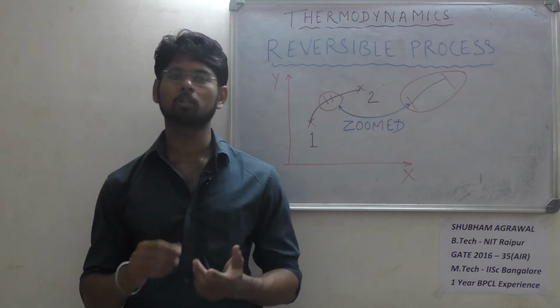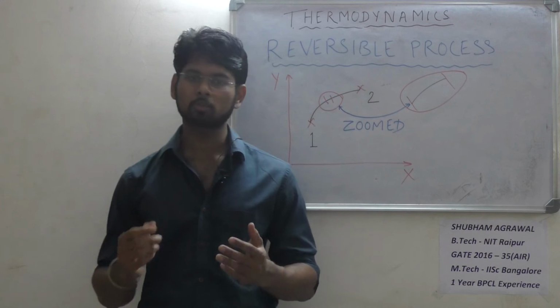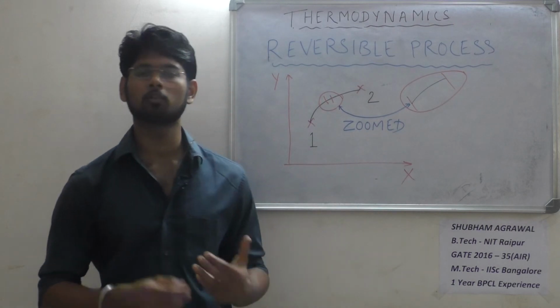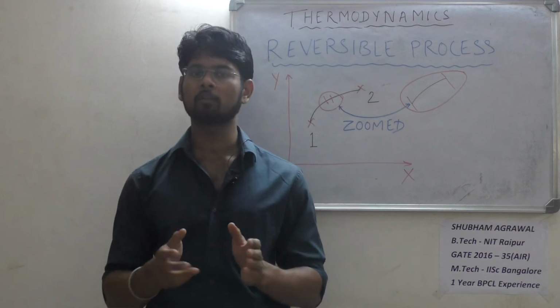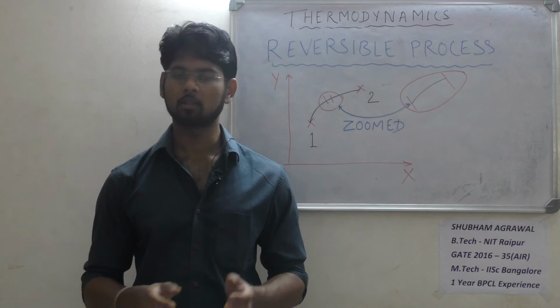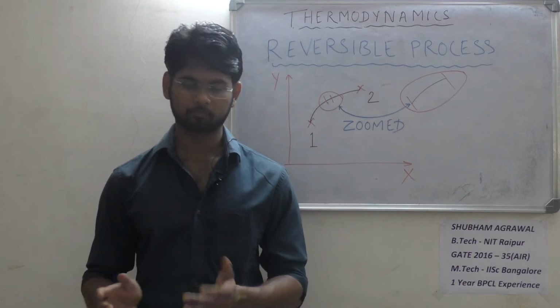Now what is a reversible process? A reversible process is the process which the system follows in going from state 1 to 2 so that we have information related to all the intermediate equilibrium states the system has followed.